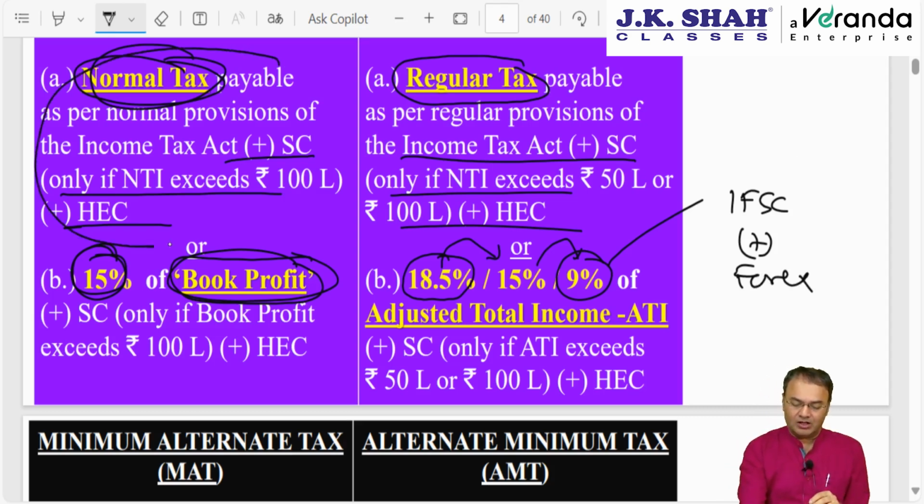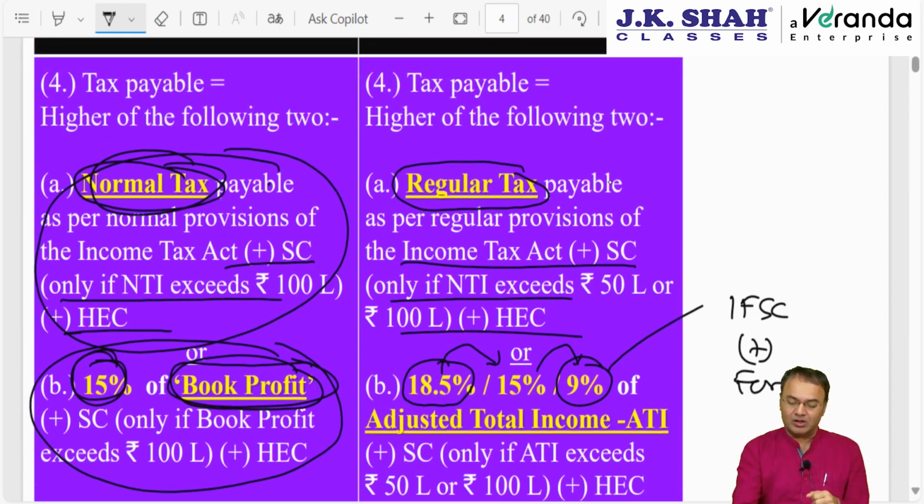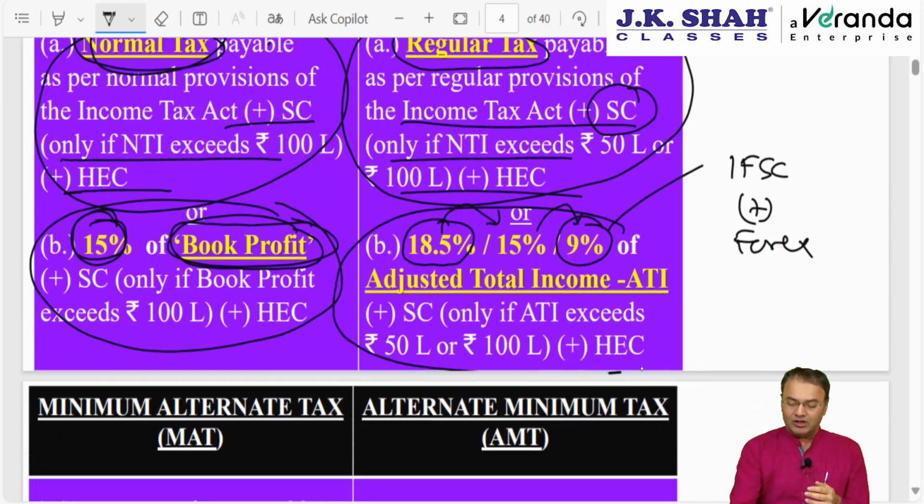Here surcharge will be attracted if the normal income exceeds 1 crore or 10 crore, and in MAT surcharge was to be attracted if the book profit exceeded 1 crore or 2 crore. Similarly, in this chapter, while computing regular tax, surcharge will be attracted if the regular income, that is NTI, net taxable income, exceeds 50 lakhs, 1 crore, 2 crore, 5 crore. And instead of book profit we use adjusted total income. Here surcharge will be attracted only if adjusted total income exceeds 50 lakhs or 1 crore.